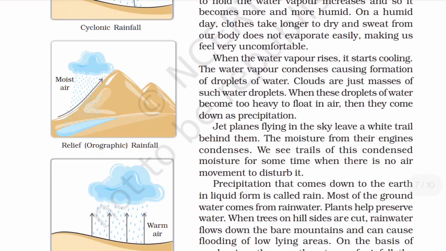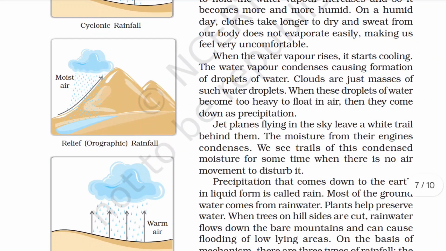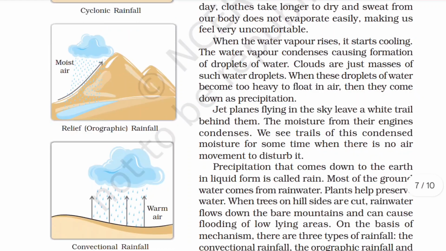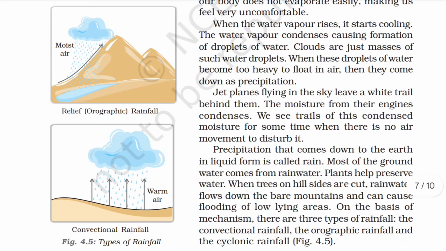When the water vapor rises, it starts cooling. The water vapor condenses, causing formation of droplets of water. Clouds are just masses of such water droplets. When these droplets of water become too heavy to float in the air, they come down as precipitation. Jet planes flying in the sky leave a white trail behind them. The moisture from the engine condenses. We see trails of this condensed moisture for some time.